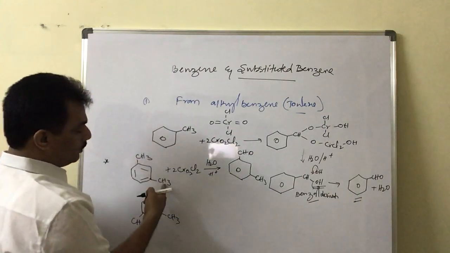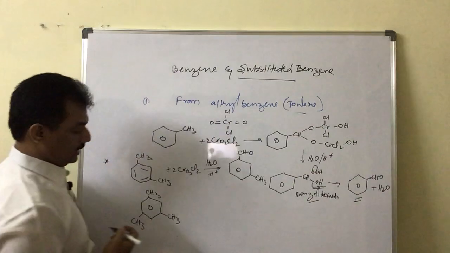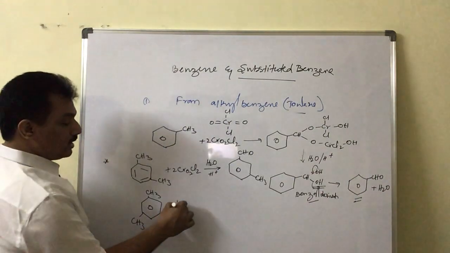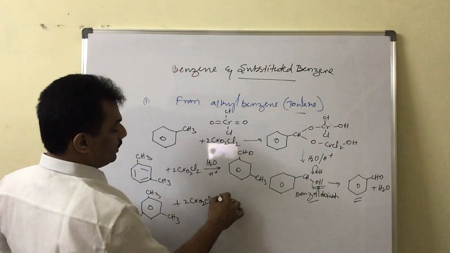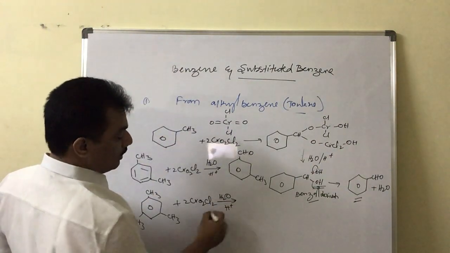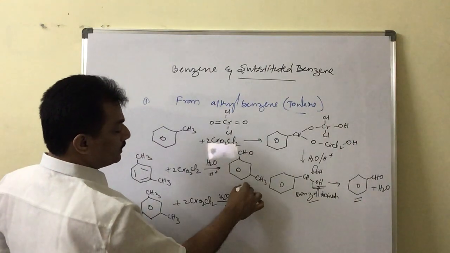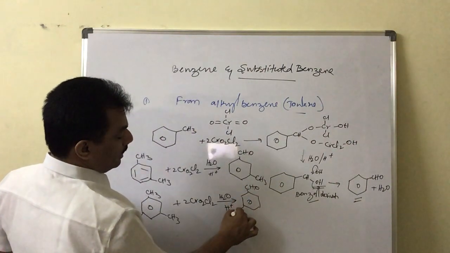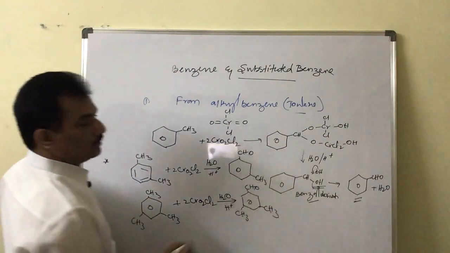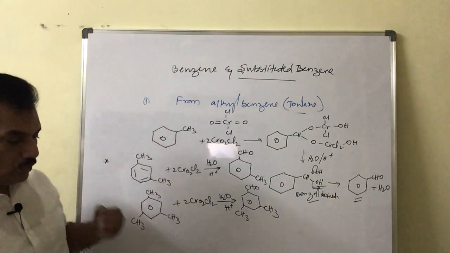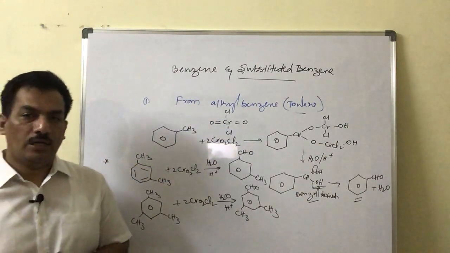Just you remember, it is only one, any one of these two. You can oxidize this one also, but only one methyl group will be oxidized. Even when 3 methyl groups are present, when it is oxidized with chromyl chloride and followed by hydrolysis, only one methyl group is oxidized to aldehyde and not the other two. So just you remember, the side chain methyl group of toluene will be oxidized to aldehydic group.